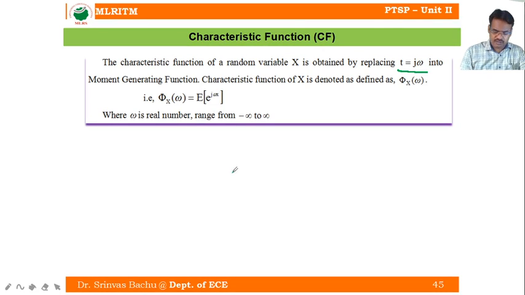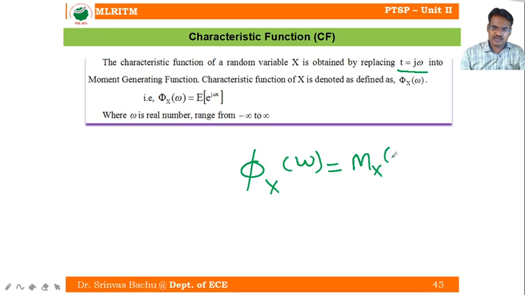That is phi suffix x of omega. This notation is called the characteristic function. So the characteristic function phi x of omega equals the MGF with t replaced by j omega. That is, phi x of omega equals Mx of t at t equal to j omega. This is called the characteristic function.